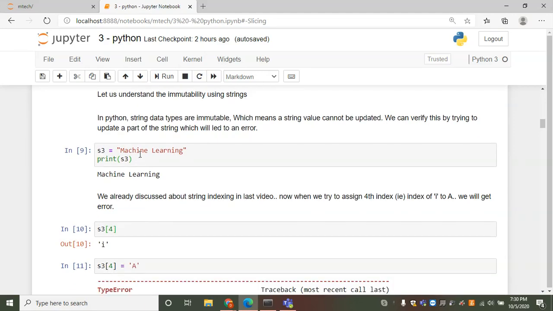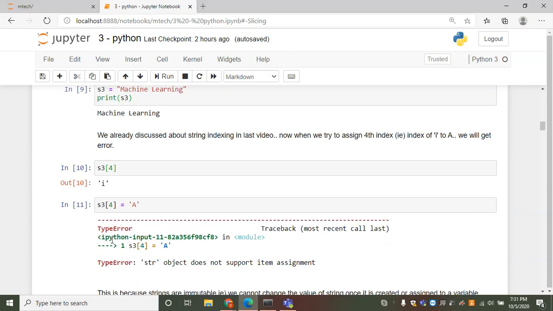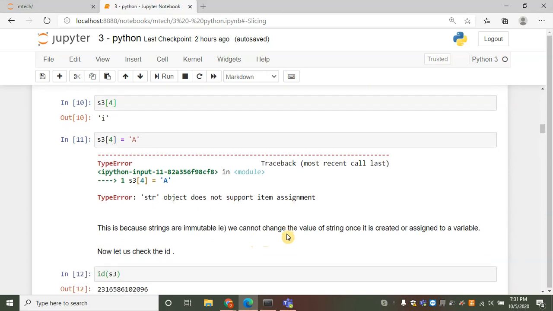Now i is at the fourth index. s3 of 4 will give i. I am trying to assign the character a to index 4, which leads to an error saying that string object does not support item assignment. This is because strings are immutable. That is, we cannot change the value of a string once it is created or assigned to a variable.